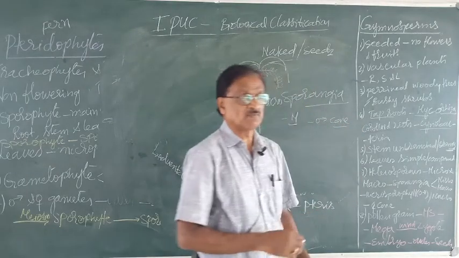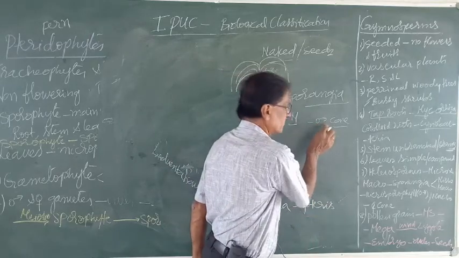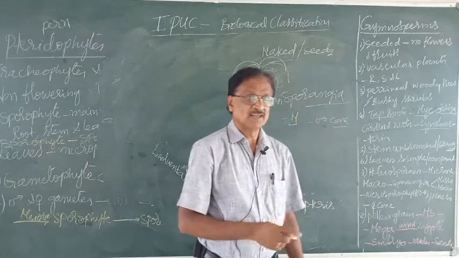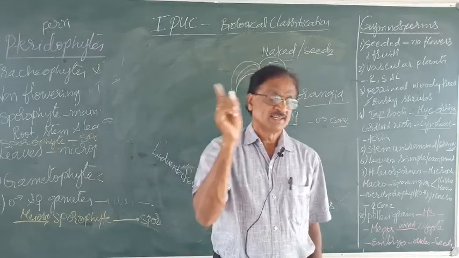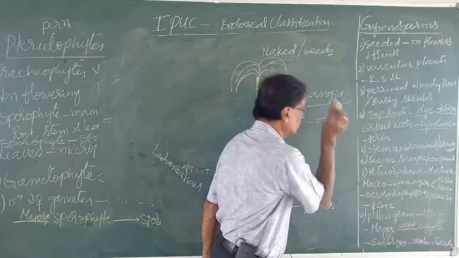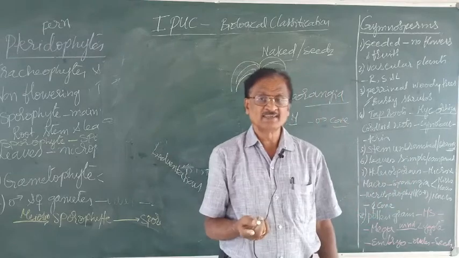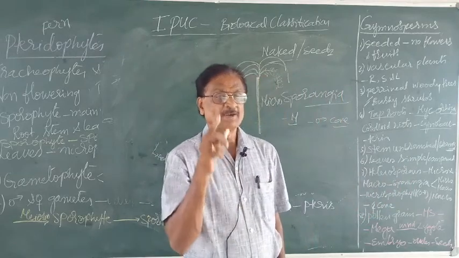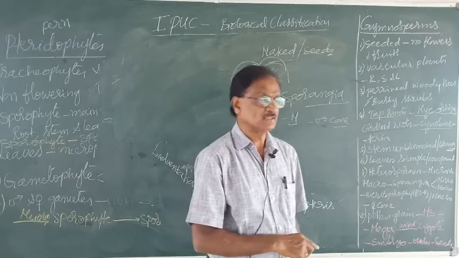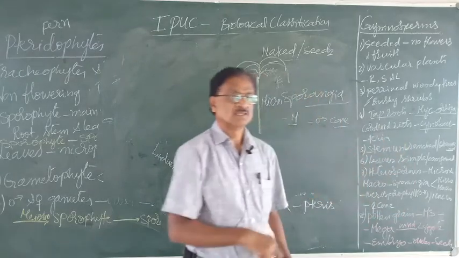Cone is nothing but roughly triangular in shape. This is the male sex organ. The microsporophylls aggregate to form the male cone, whereas macrosporophylls aggregate to form the female sex organ, which is called the female cone.